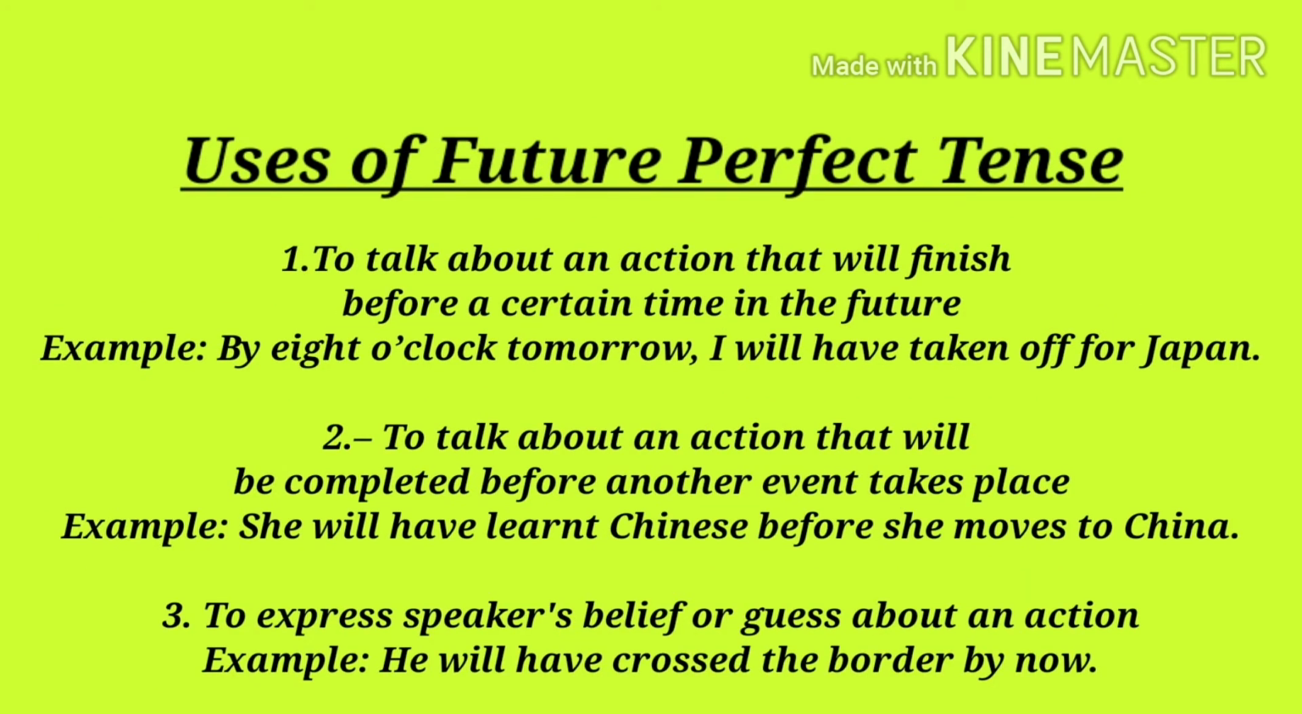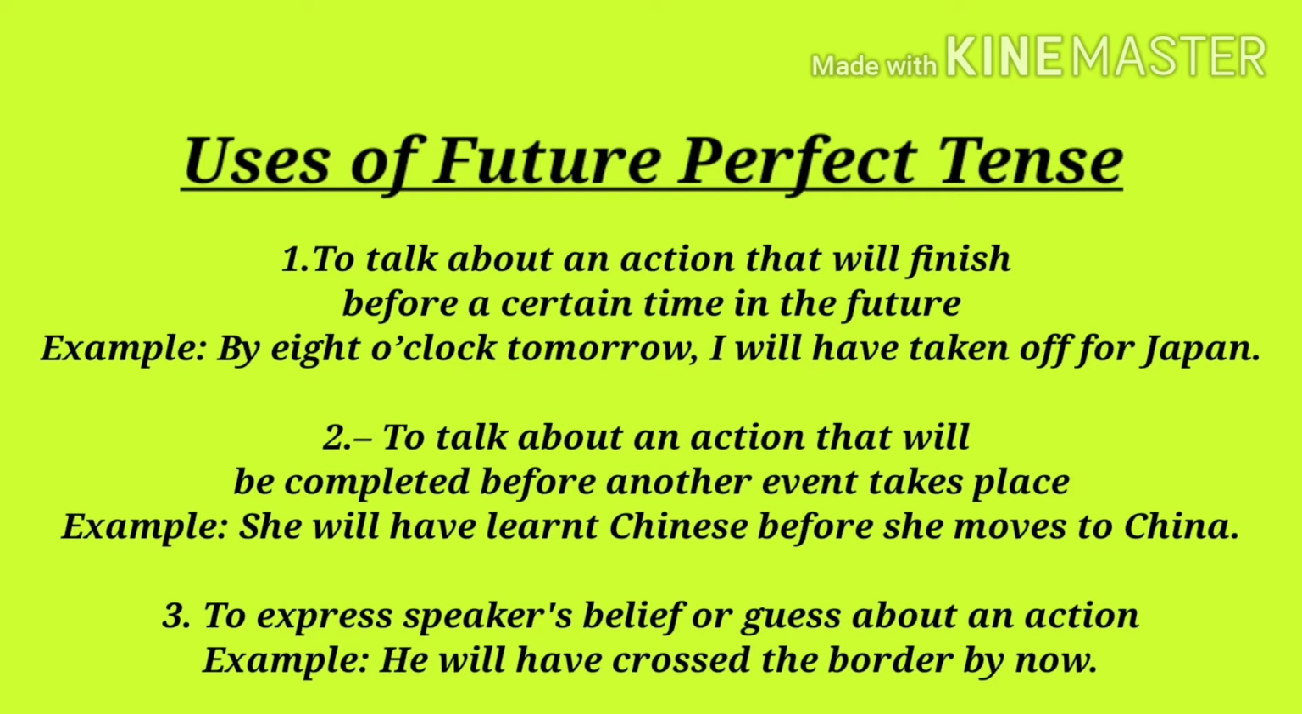As we described in the beginning, future perfect tense is used to talk about an action that will finish before a certain time in the future. For example, by 8 o'clock tomorrow, I will have taken off for Japan. It means our work will be finished before 8 o'clock tomorrow.